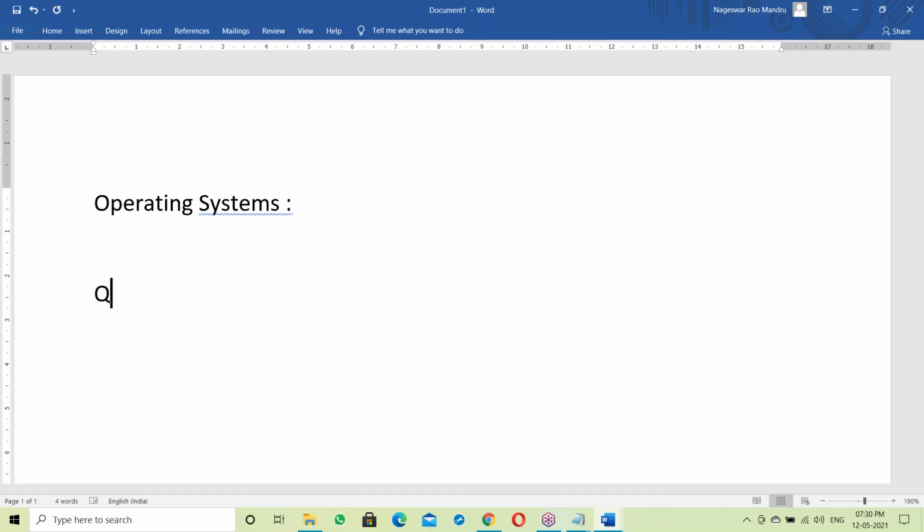About the operating system, here is a question for you. Can we run any program without an OS? It's a simple, basic question. Say yes or no. I'm here to explain everything very clearly, but I'm just asking your idea. Anyone with minimum software knowledge can answer this question. Can we run any program without an OS? Say yes or no.